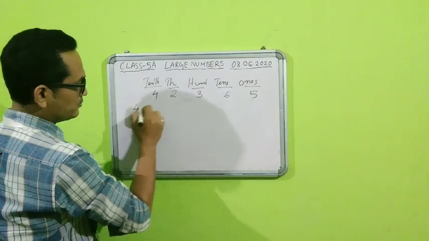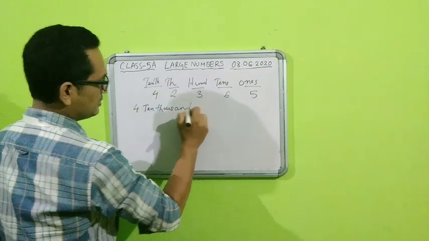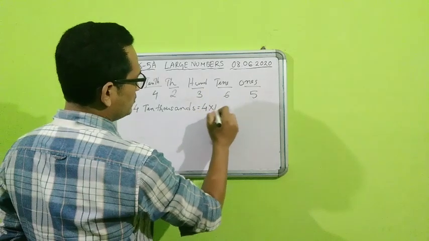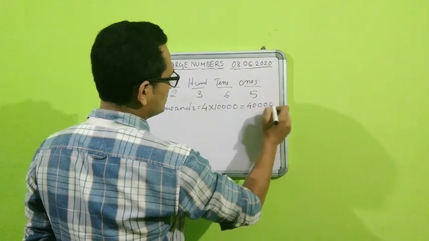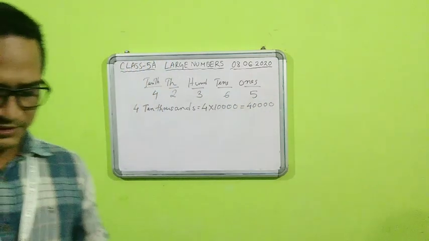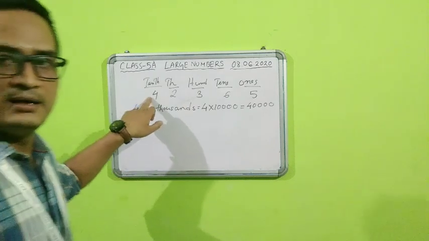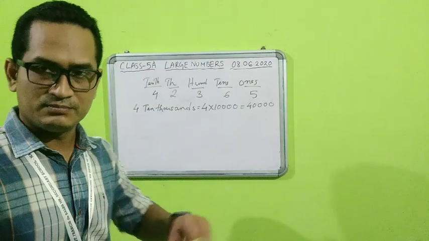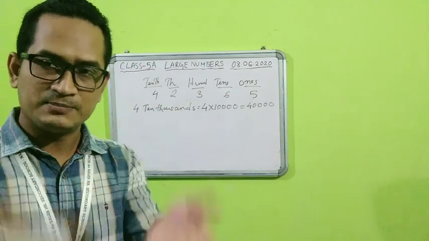This is 4 ten thousands. 4 ten thousands means 4 into 10,000, and that will be 40,000. So the place value of 4 here, since it is sitting in the ten thousands place, will be 4 into 10,000, because to find the place value we need to multiply the digit with its place.